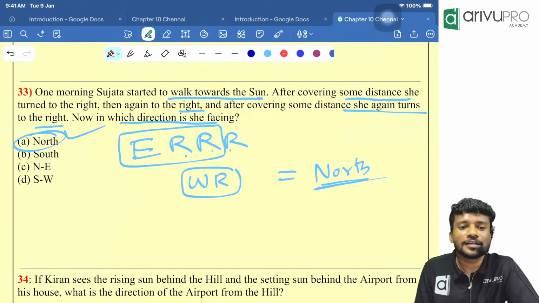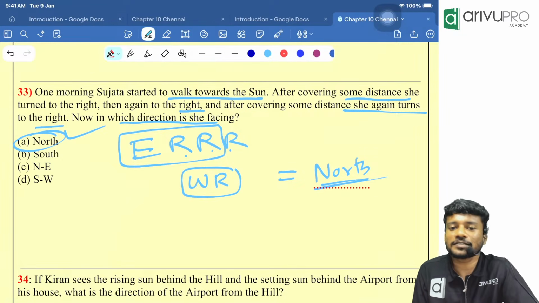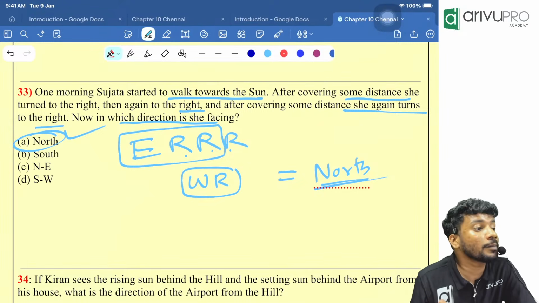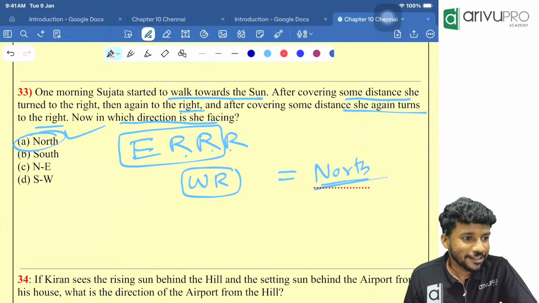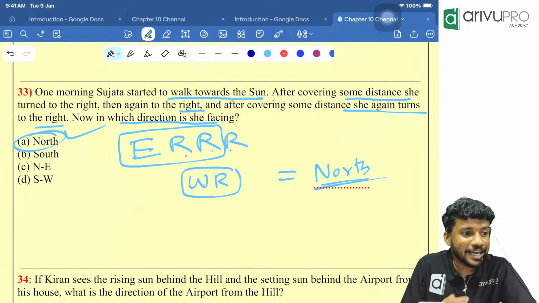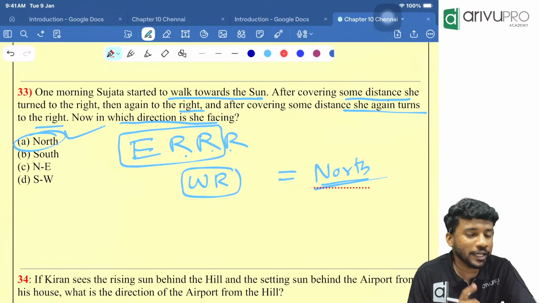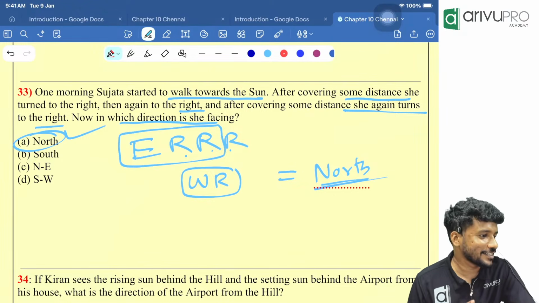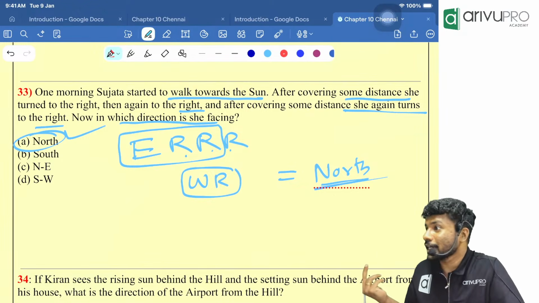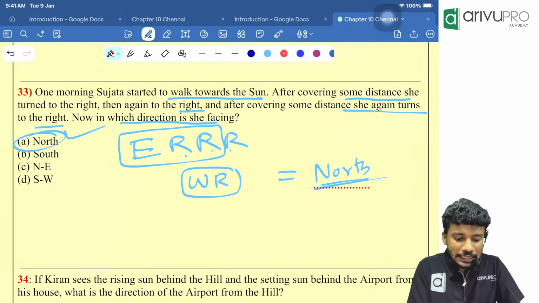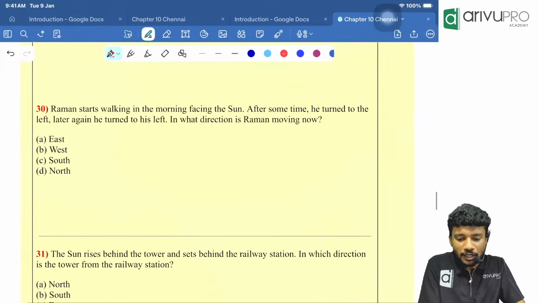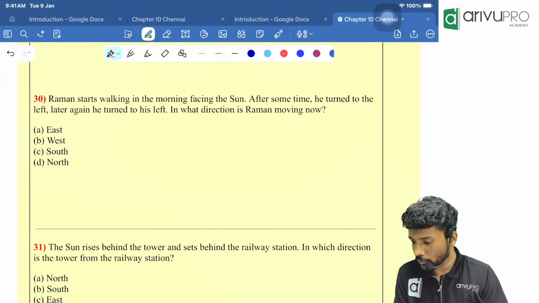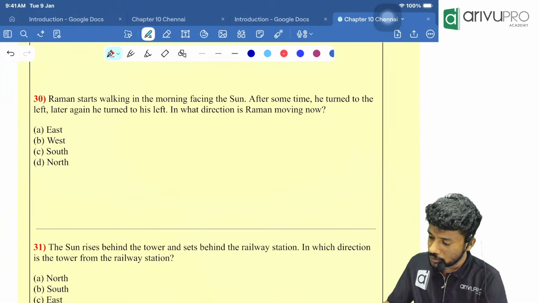Very easy. So direction based on sunset and sunrise can be combined with any topic. Why? Because they may ask you, the shadow is in front. Initially, he is walking in a way that the shadow is in front of him. That means he is going in which direction? West direction. That way they can ask anywhere. Then solve this question for me, people. Last two questions for this time. Everyone, start off, people.